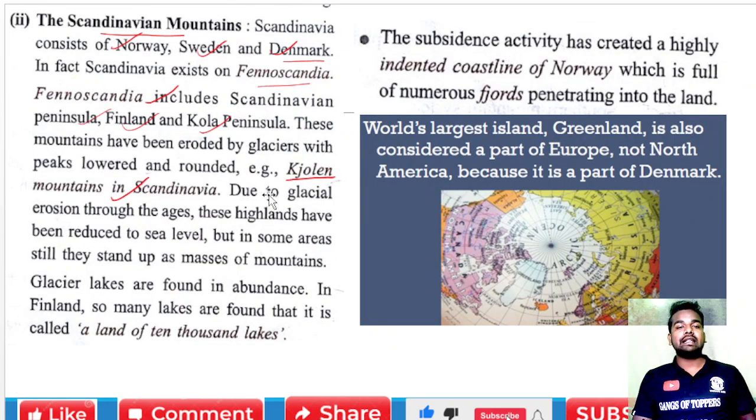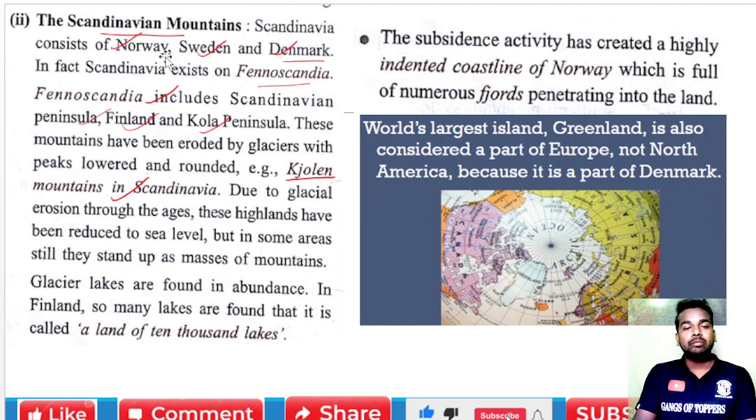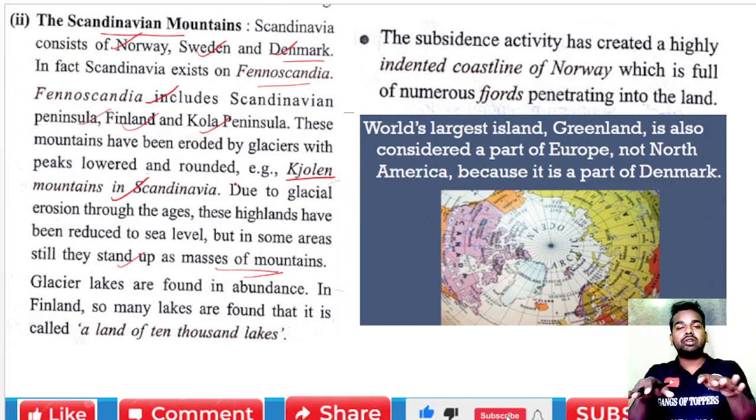So due to the glacial erosion through the ages, these highlands have been reduced to sea level. But in some areas they still stand up as masses of mountains. So due to these glaciers, the peaks of these mountains are lowered and rounded off, but some of the areas still stand as masses of mountain.